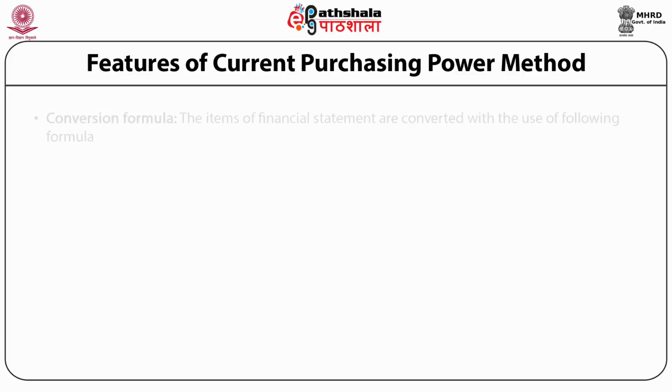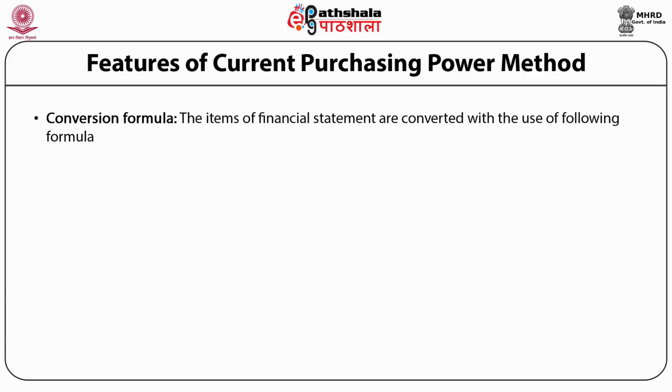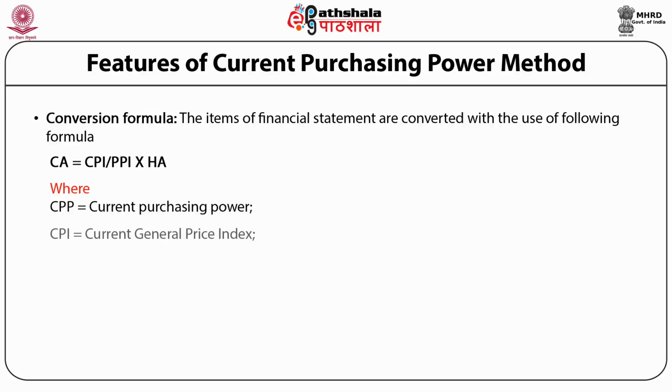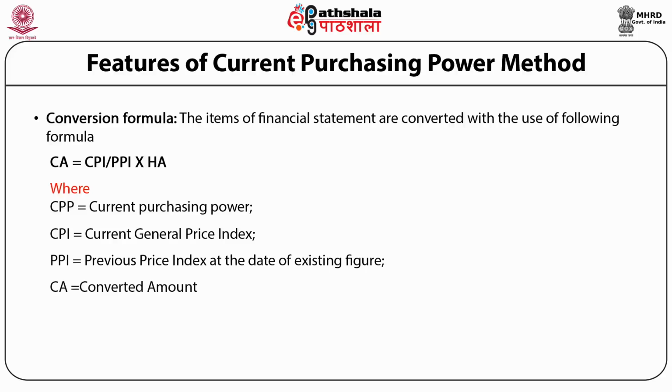Conversion formula. The items of financial statement are converted with the help of following formula. CA is equal to CPI divided by PPI multiplied by HA. Now, what is the meaning of these? CPI means current price index. PPI represents previous price index at the date of existing figure. CA is converted amount. HA is historical amount.